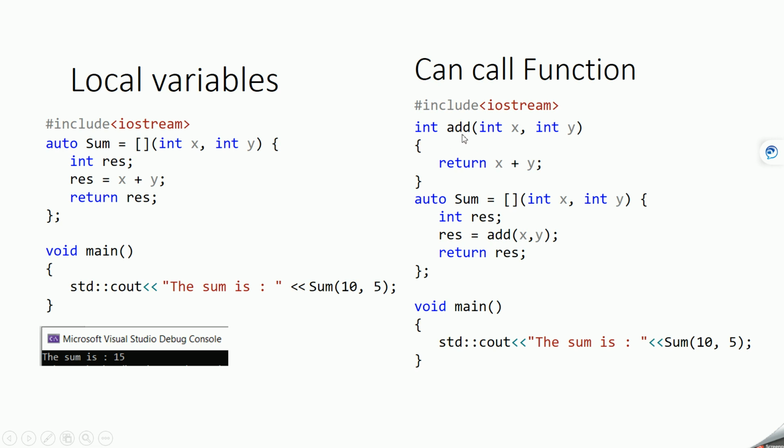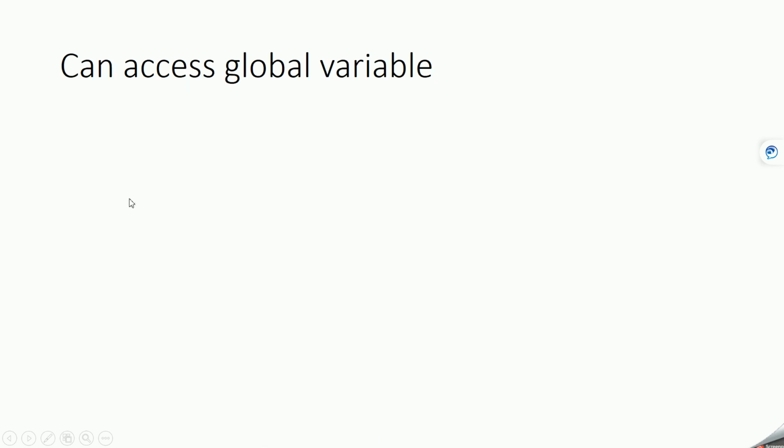So this lambda expression is calling this add function, and then add will return the result and it will get stored in this res variable, and then it is returning this result. So in this case, this sum call will give the same result as this. So this lambda expression can also call another function. Okay, now let's see, a lambda expression can also access a global variable.